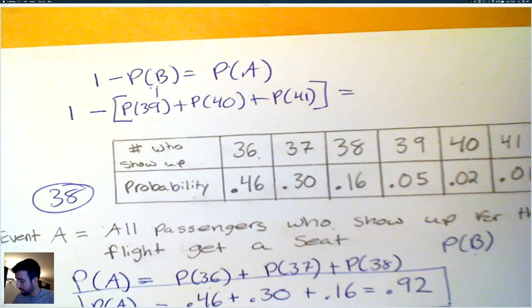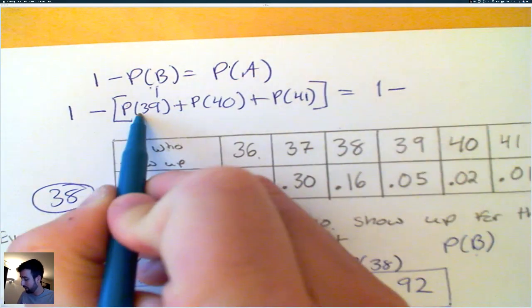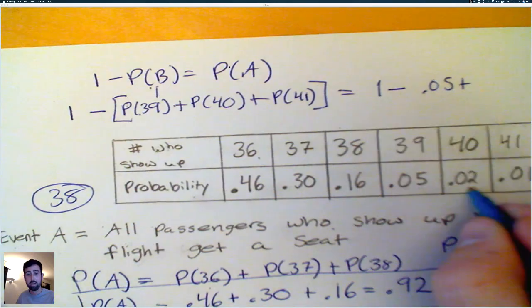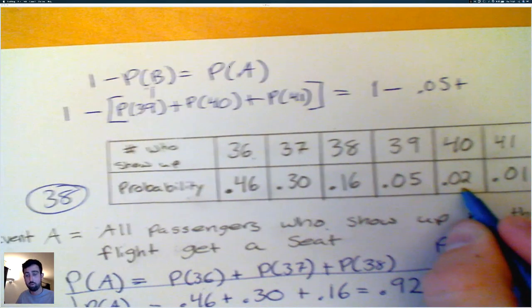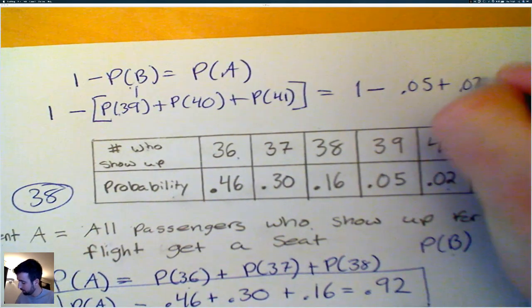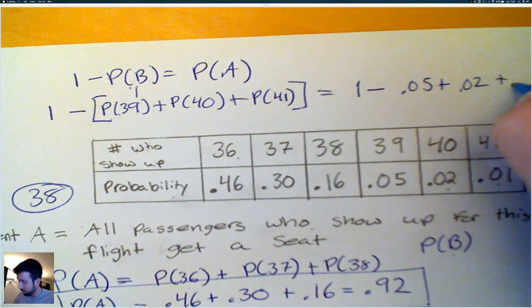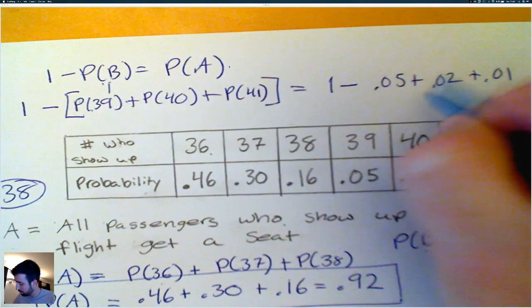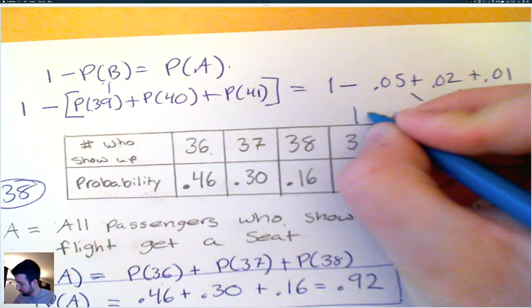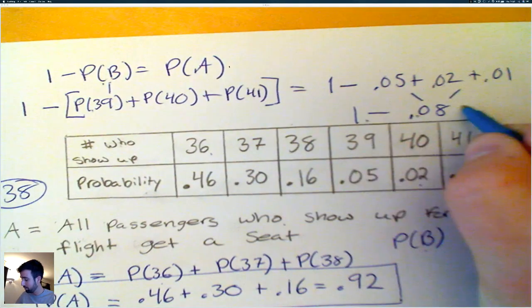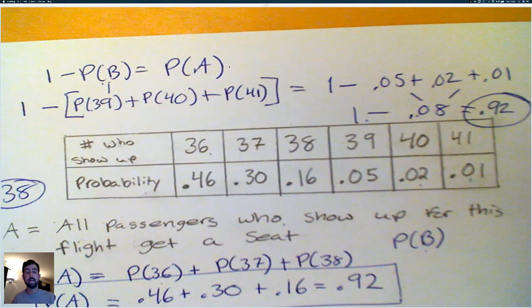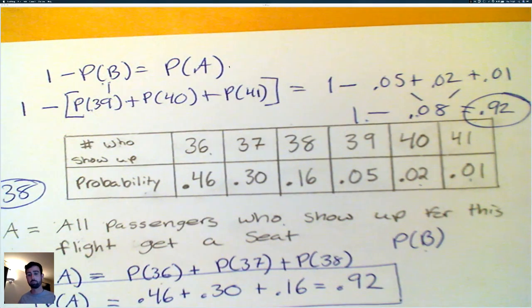So 1 minus, probability of 39 happening is 0.05, plus the probability of 40 people showing up is 0.02, plus the probability of 41 people showing up is 0.01. All that is 0.08. 1 minus 0.08 gives me 0.92. So there's the complement rule in action on one of the AP stat free response questions.